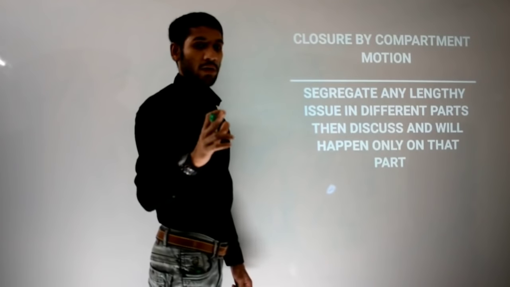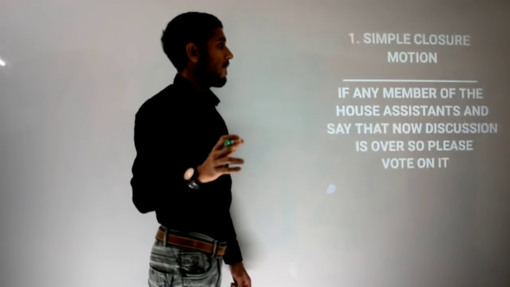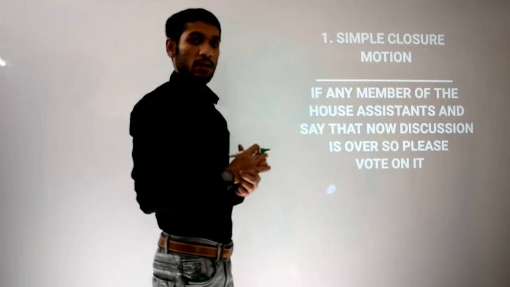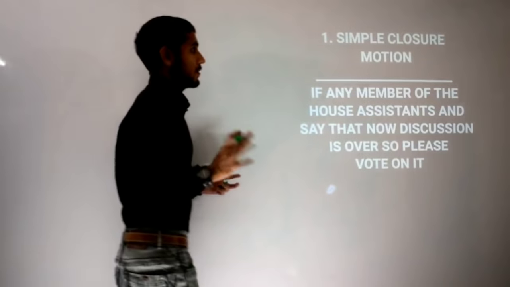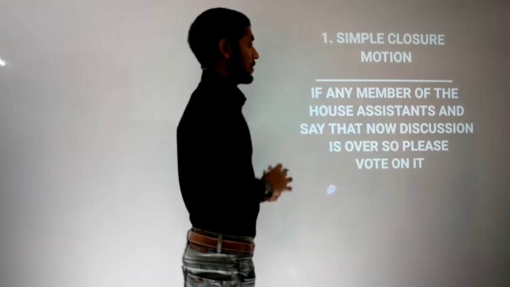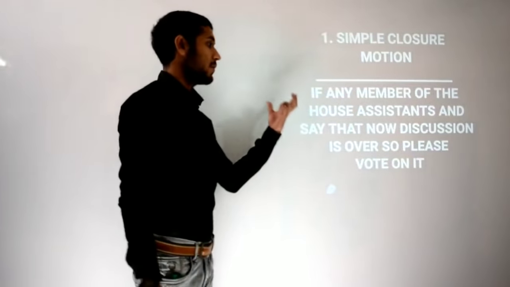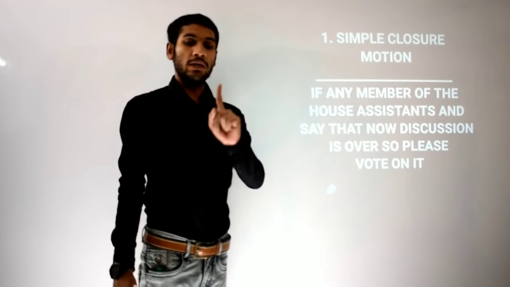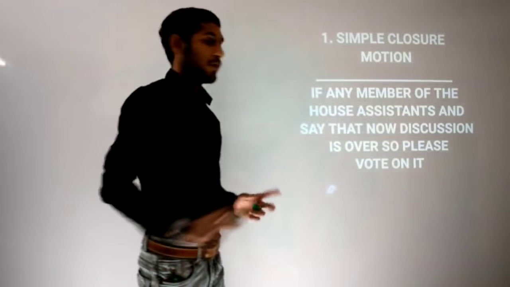The first one is the previous one, simple closure motion. That was existing, but I was confused in that, so it's okay. It's simple closure motion, the first type of closure motion. What is simple closure motion?